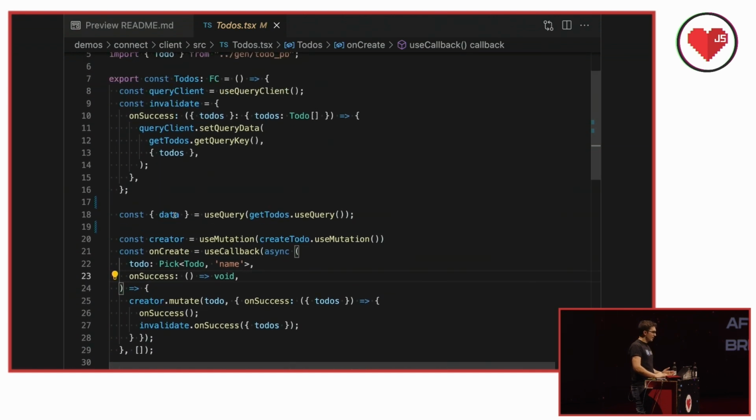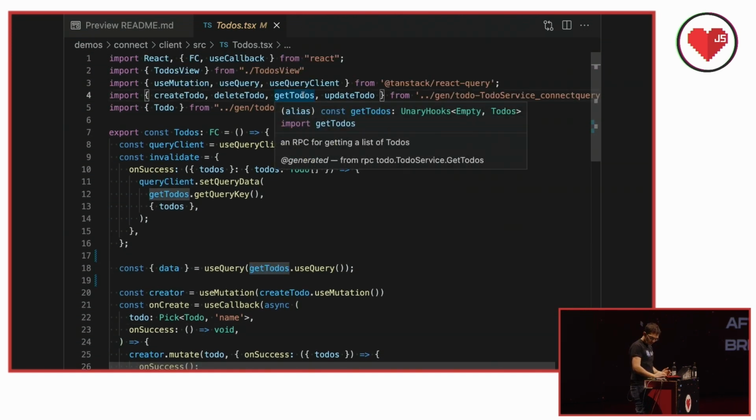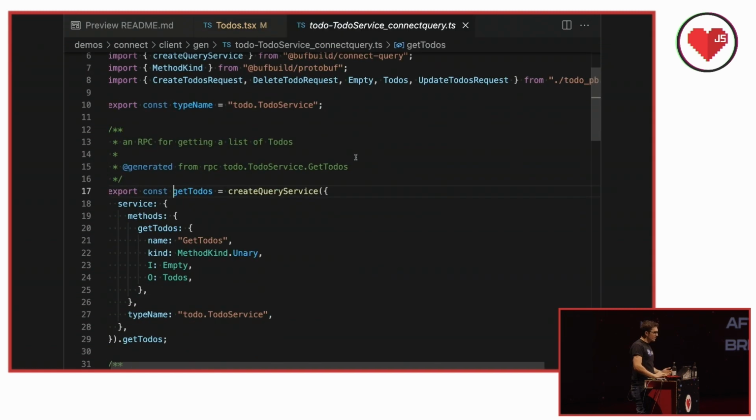And all the data types are here. If I hover over data, todos or undefined is what shows up. Todos was defined by the schema, by the protobuf. It was never something that I wrote in TypeScript, but here it is. I have it in front of me. And this getTodos helper here came from generated code. Let's take a quick peek at the generated code. So this is the generated code.